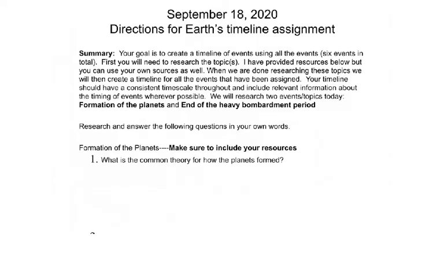You're working on questions about Earth's timeline. Eventually, you're going to turn these several assignments that have questions into a timeline of when Earth began. But for today, these questions were a little more difficult than the first ones. I just wanted to go over how we would do this, where I got my sources from, kind of give you a model as we go forward. So let's look at the questions.